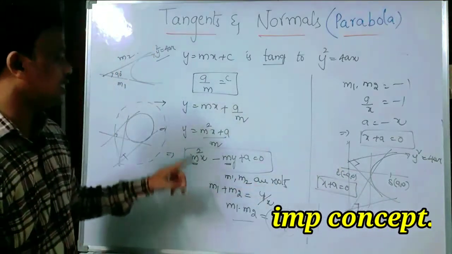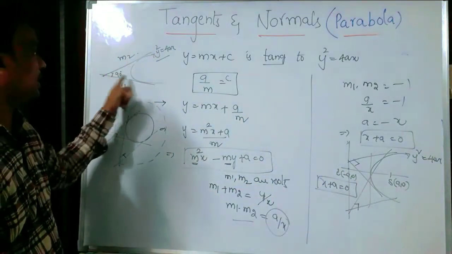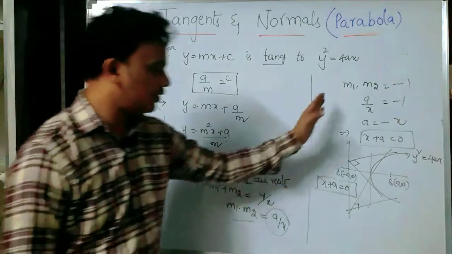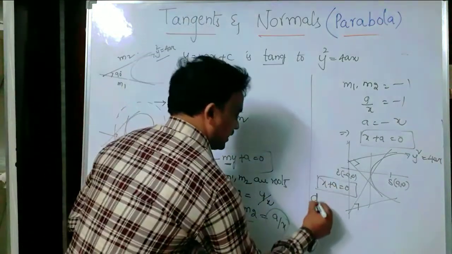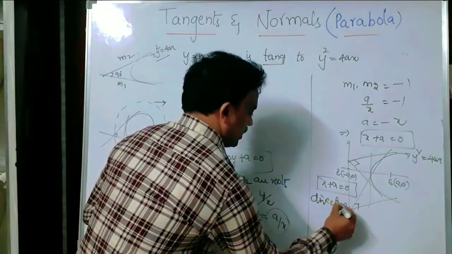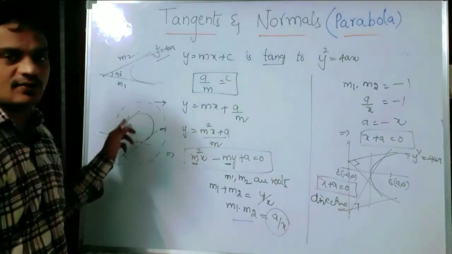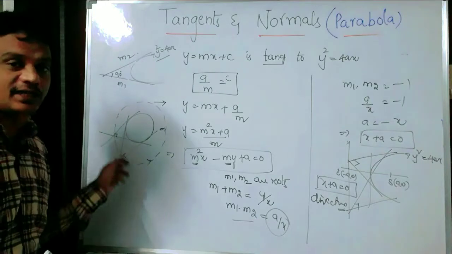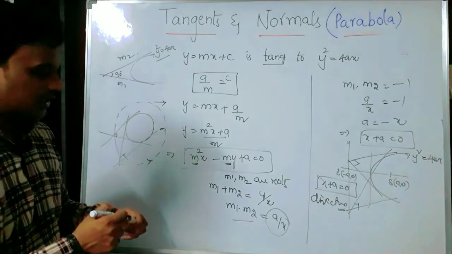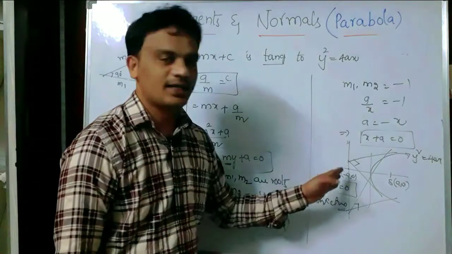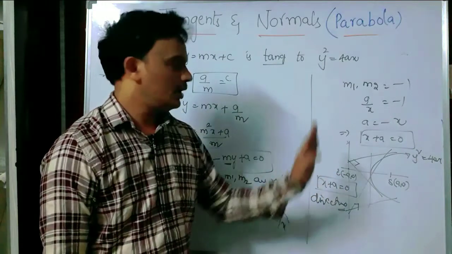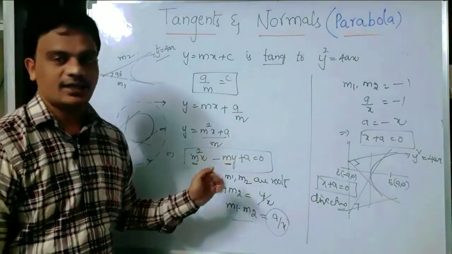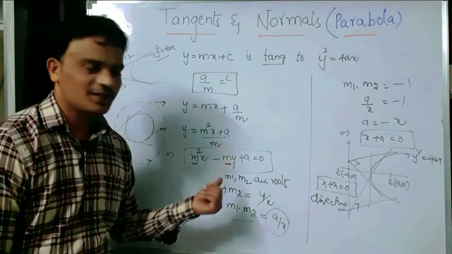So what is the locus of the point of intersection of perpendicular tangents to the parabola? It is the directrix. But in the case of a circle, we get a circle, which is called a director circle. In this case, we just got a line. What is the line? It is the directrix. So from the objective point of view, this is a very important condition. Okay, next. Come on students, make a note.